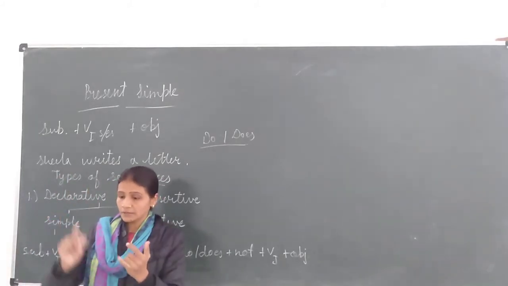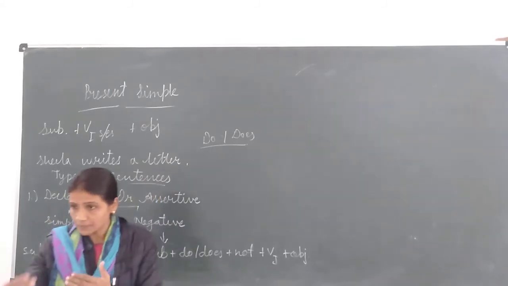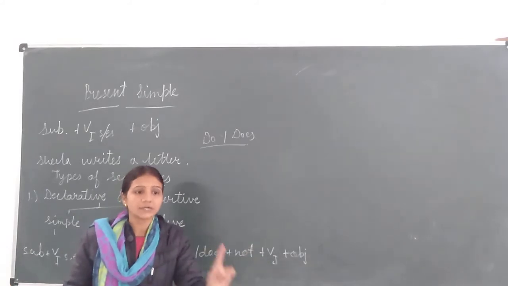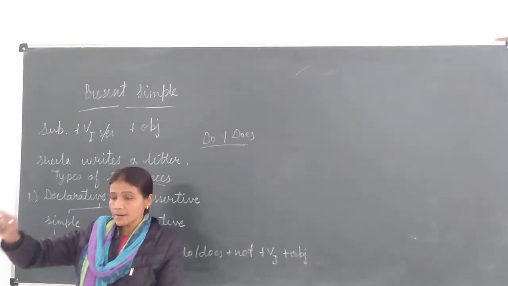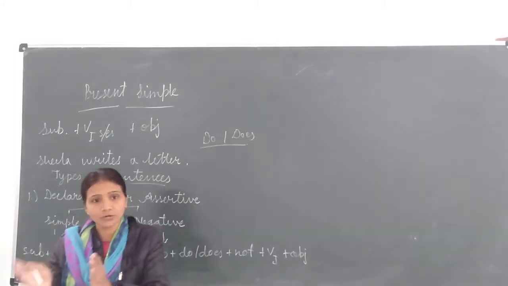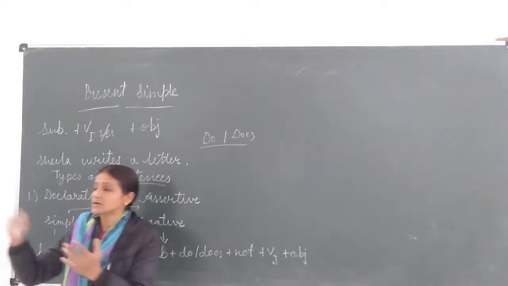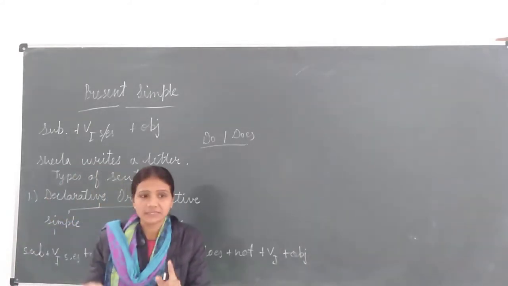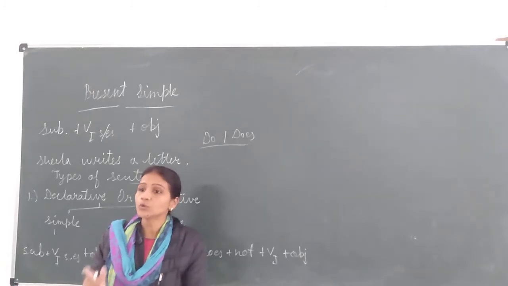When the first person and the second person are talking about someone else, that will be known as the third person. Suppose I say bird flies in the sky, then bird is third person and singular also. If I use birds, then birds fly in the sky. At that time we will not write flies, because birds is plural number.